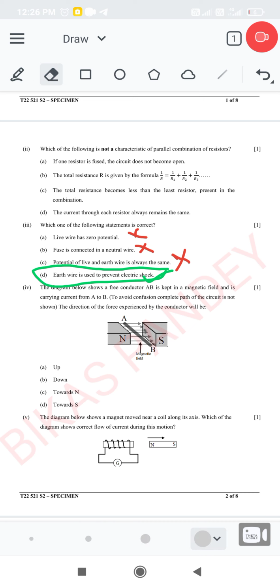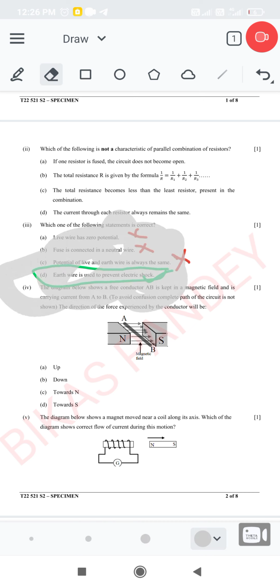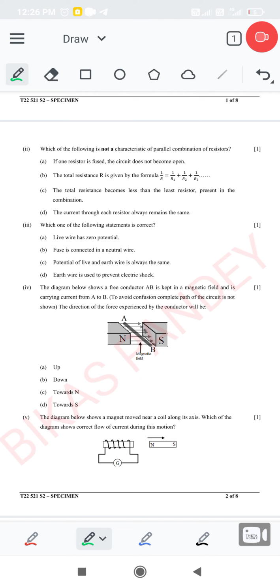Now we move on. Question number 4 is: the diagram below shows a free conductor AB kept in a magnetic field and carrying current from A to B. The direction of force experienced by the conductor will be. Here is the diagram for the question. This question is easily solved by Fleming's left hand rule.